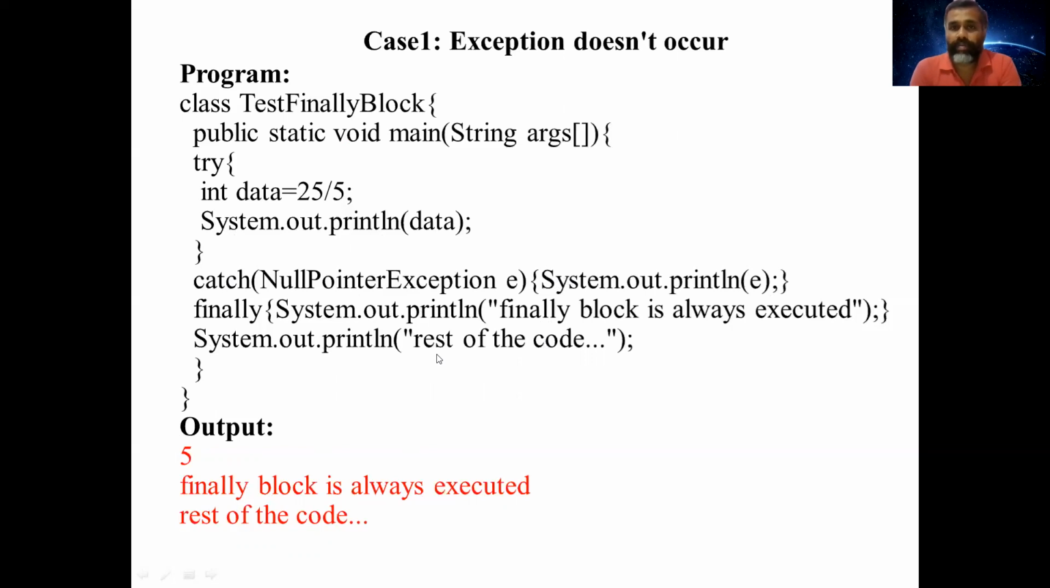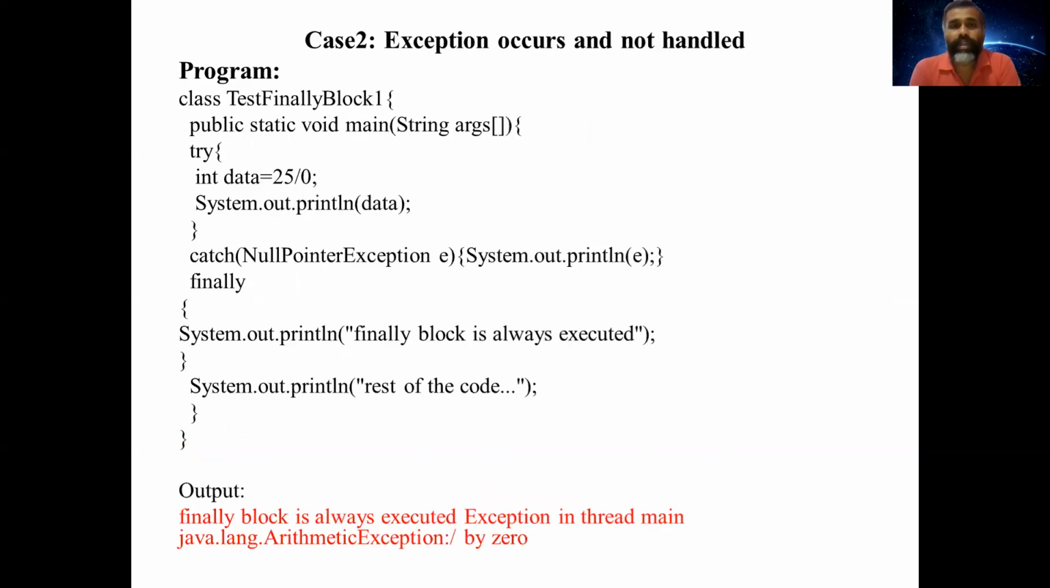So even if the exception does not occur, the finally block will be executed. This is case 1. Case 2: exception occurs and is not handled. The same scenario, here we have a variable data, whose value is assigned as 25 divided by 0. Here the arithmetic exception occurs, but we are not handling the arithmetic exception, only the null pointer exception in the catch block.